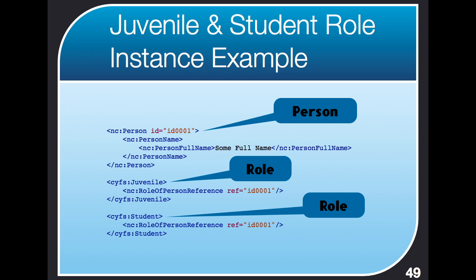So in the end, what we have here is a person object and two roles that person is playing. Each of those roles points to the person. That's how we know which person is playing the roles. Keep in mind that each of these roles could also contain additional role-specific information as defined in the schema on the previous two slides. The idea here is that we can very accurately reflect real-world roles in all their complexity.